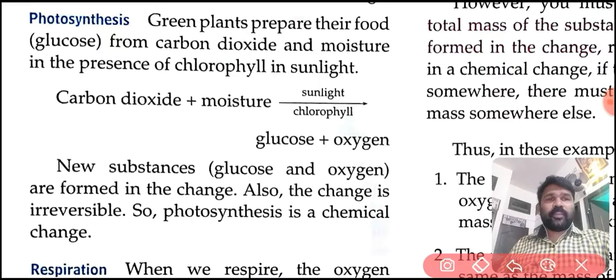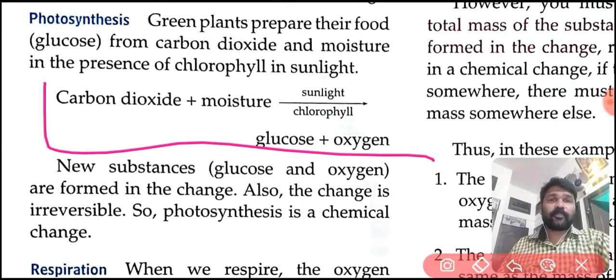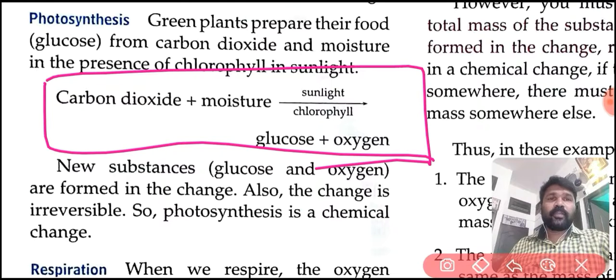The equation of the production of food in plants can be shown like this. Carbon dioxide plus moisture, in the presence of sunlight and chlorophyll, produces glucose and oxygen.